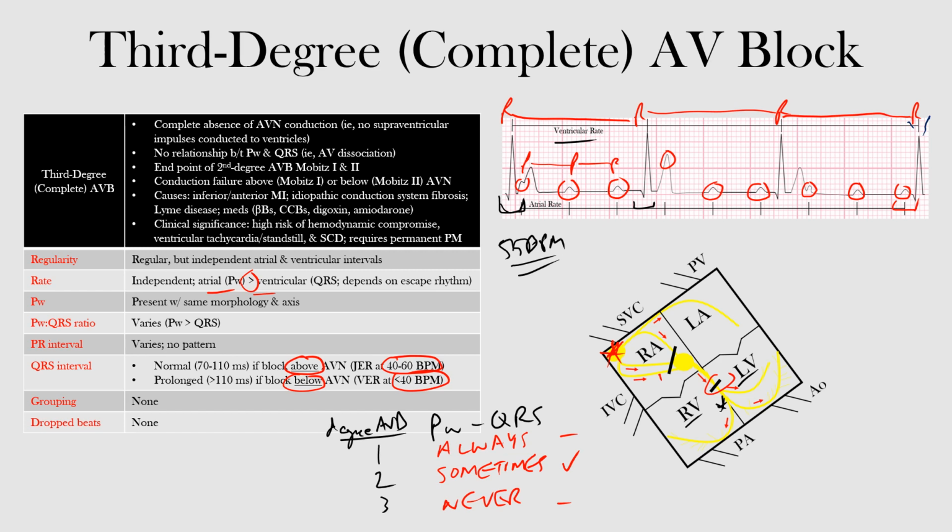So again, just go back through all these AV blocks and make sure you can differentiate between all of them. Well, that's the end of this lecture. We discussed third degree or complete AV block, including its mechanism, EKG features, potential causes, and clinical significance. I hope you learned something.